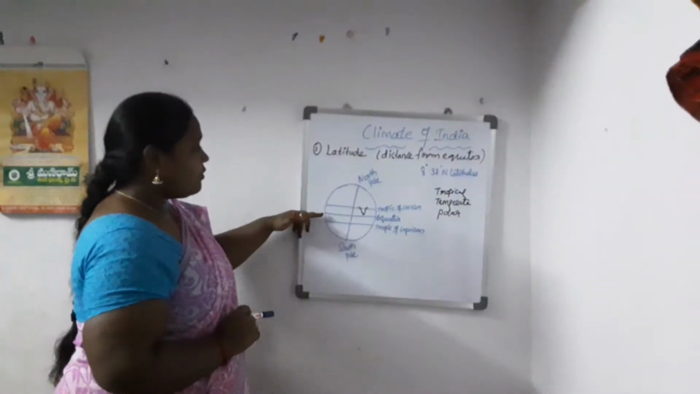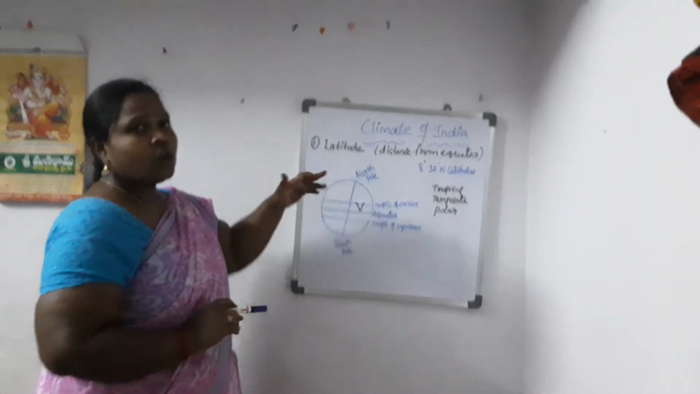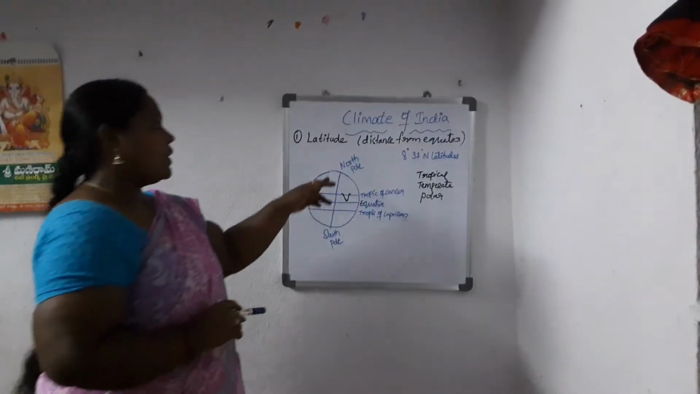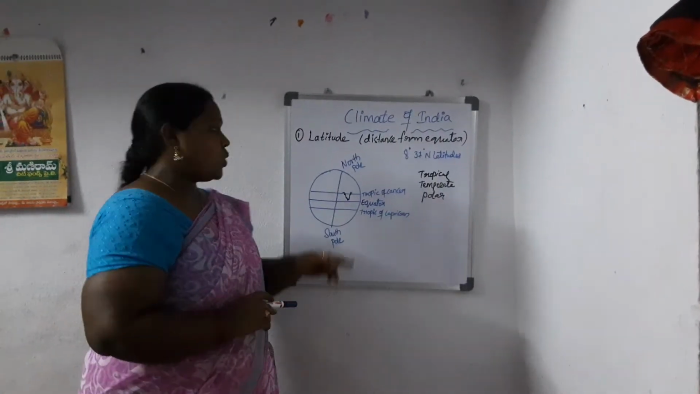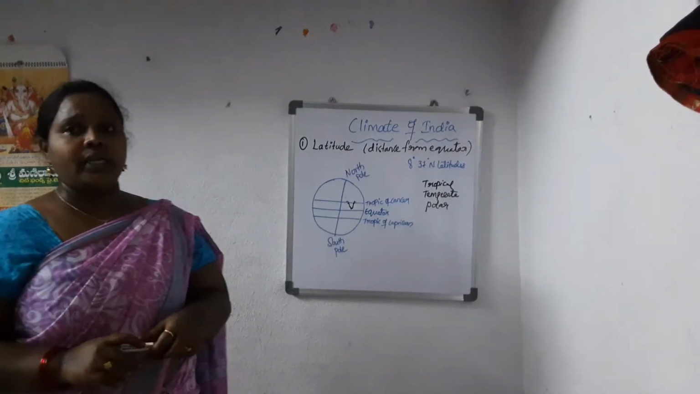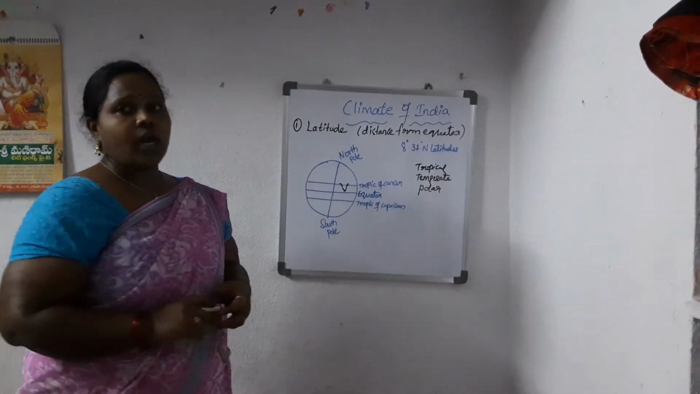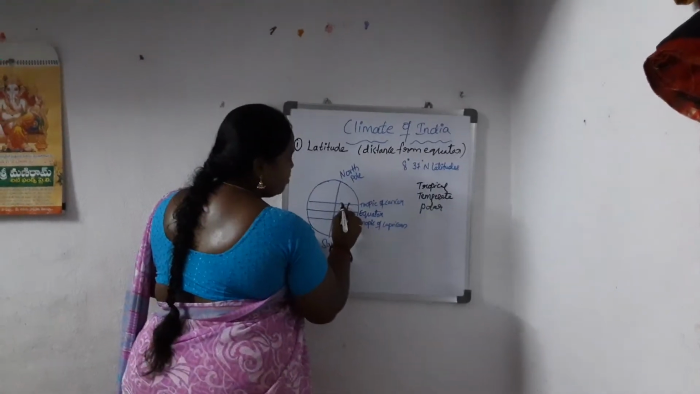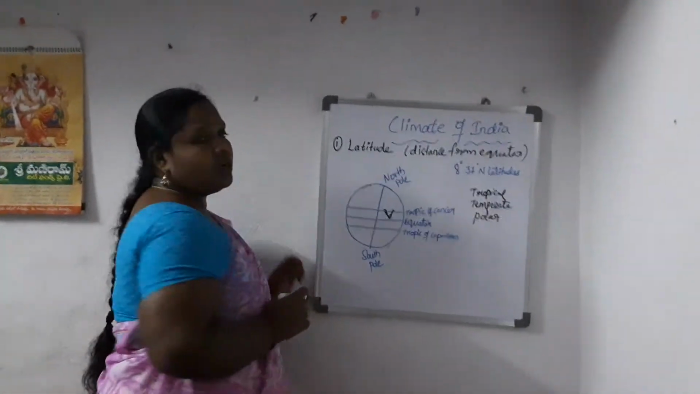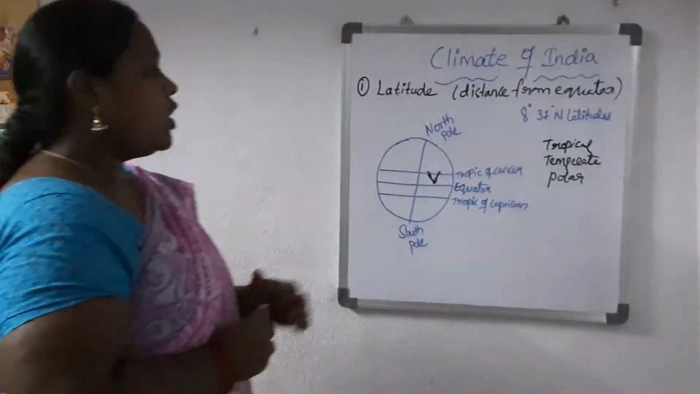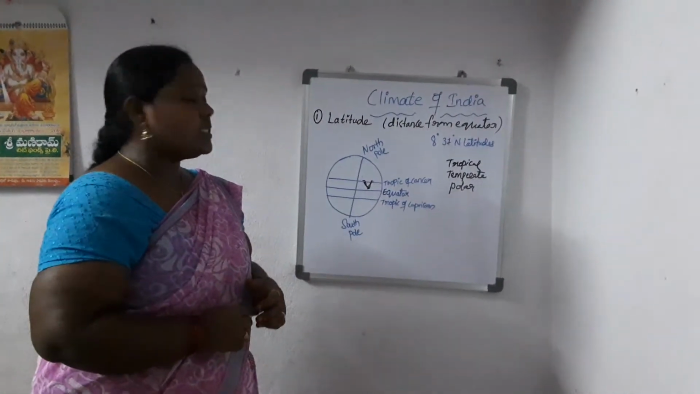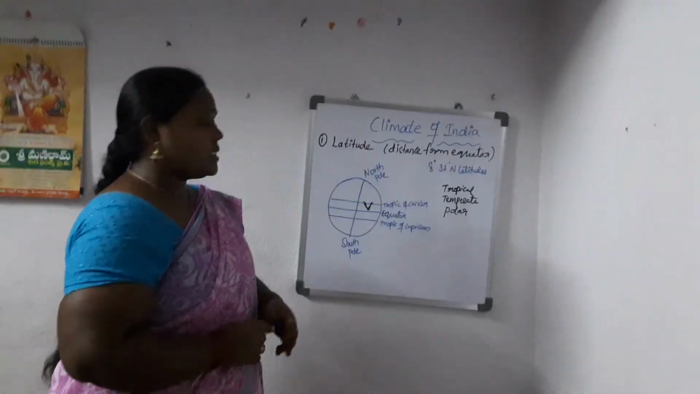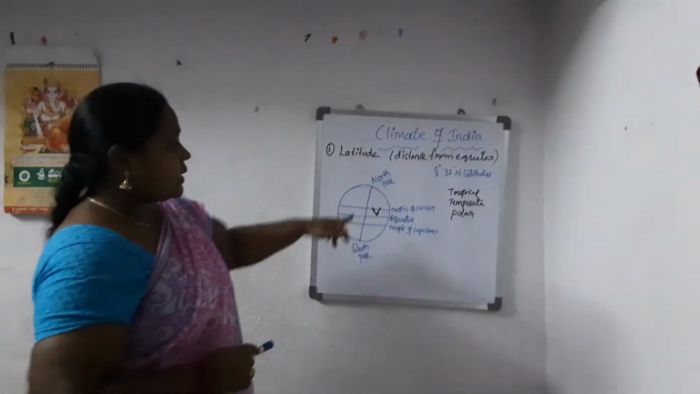As we move away from equator towards the poles, temperature decreases and the weather will be very cool. So at higher latitudes you have low temperatures, and at lower latitudes you have higher temperatures. Almost the southern part of India is in the tropical zone, and northern India is in the temperate zone.